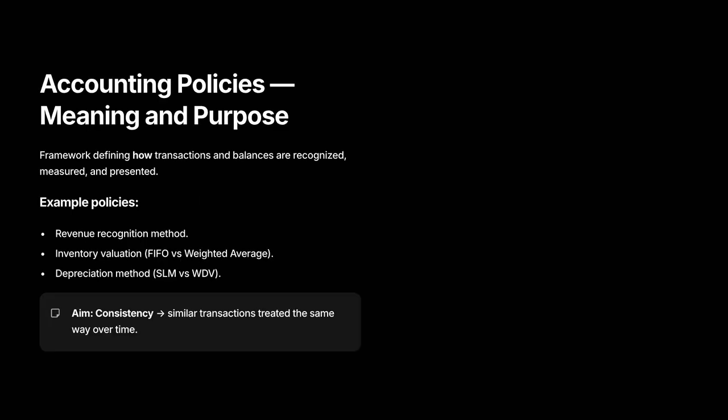Accounting policies, meaning and purpose. Accounting policies are the how of reporting. They decide recognition, measurement, and presentation for transactions. Examples: revenue recognition method, inventory valuation, FIFO versus weighted average, and depreciation method. Good policies produce comparable results across time and across peers.